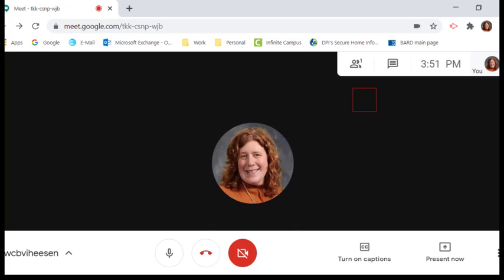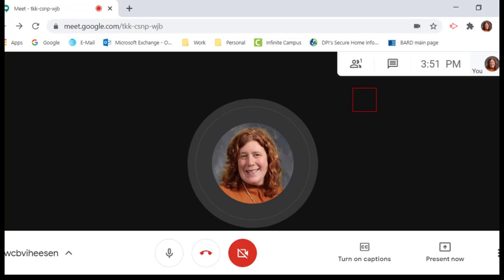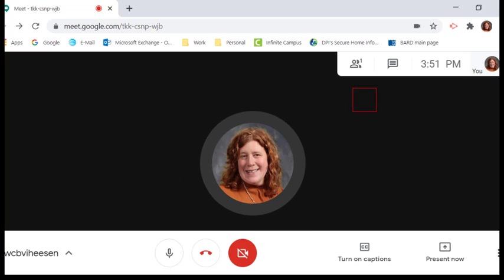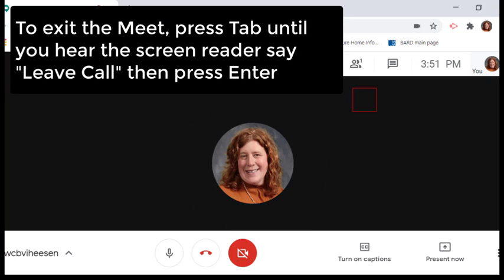Again, you can continue to use those shortcut keys, the Control E or Control D, the E to turn on and off your video, and the Control D to turn on and off your mic. When you are ready to leave, there is no command to get you out of there fast. What you are going to need to do is to make sure you're focused in this window and press your tab key.